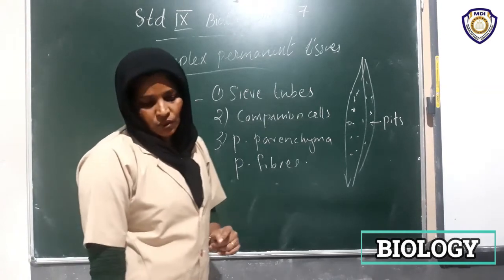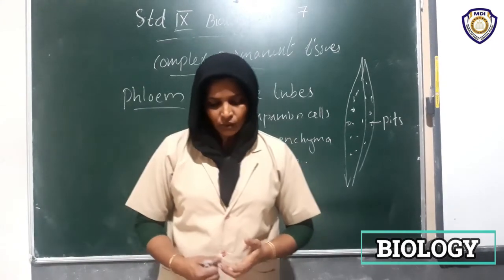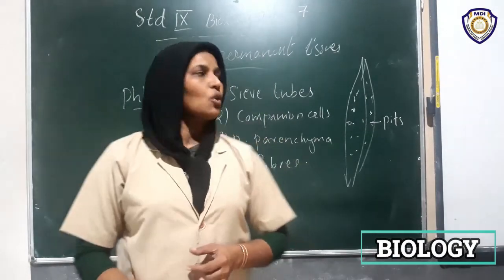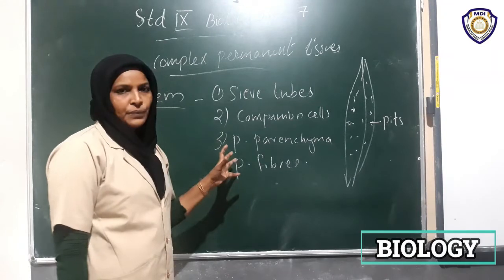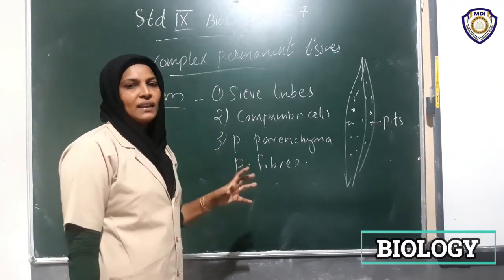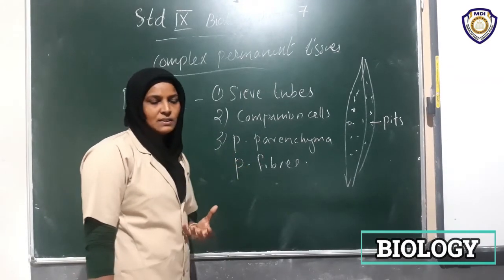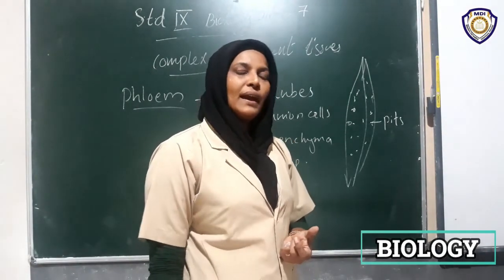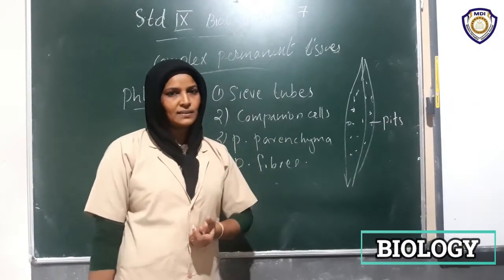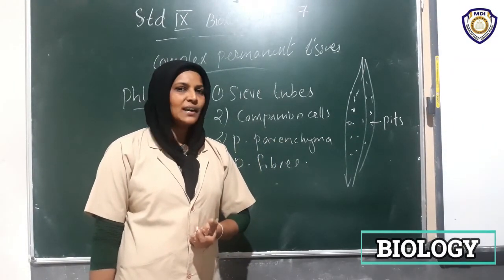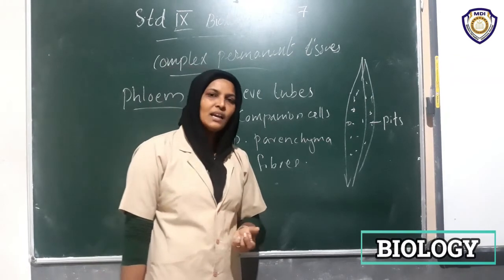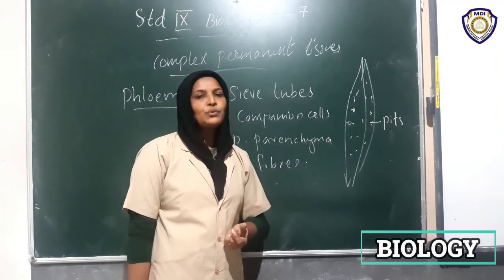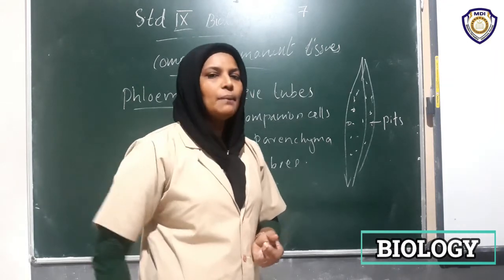What are the functions of the phloem? Phloem conducts the food materials. After photosynthesis, it transports the dissolved food from the leaves to different storage areas of the plant body.